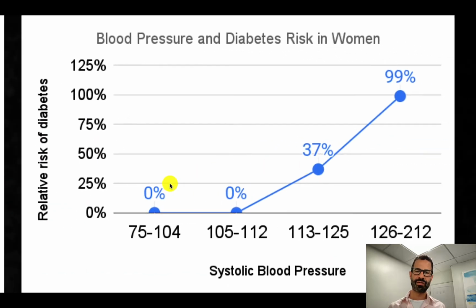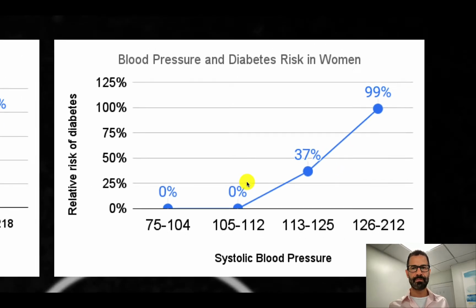The same held true for women. Compared to a woman whose average top number systolic blood pressure was 112 or less, as blood pressure increased, so did risk for a woman developing diabetes in the follow-up period.